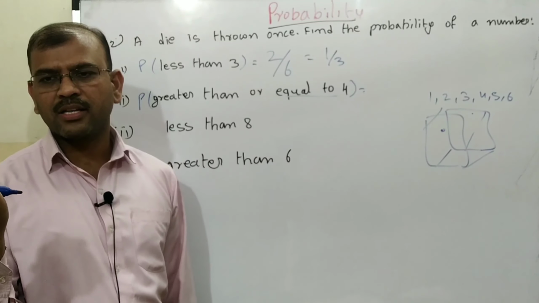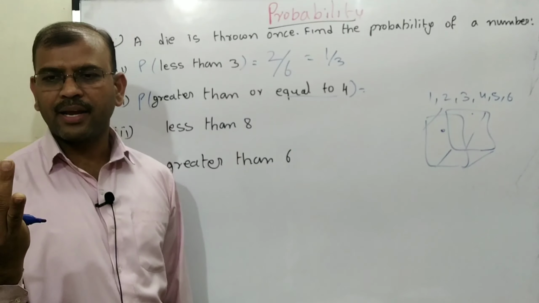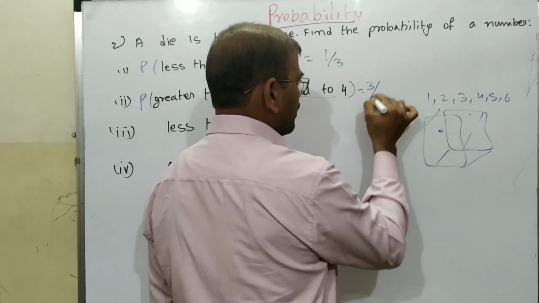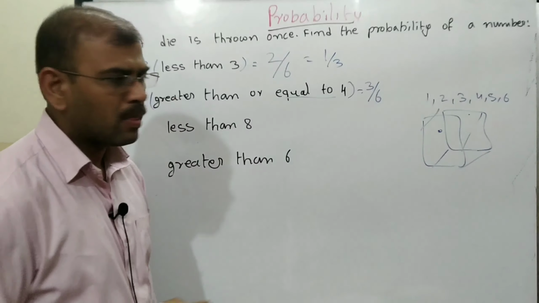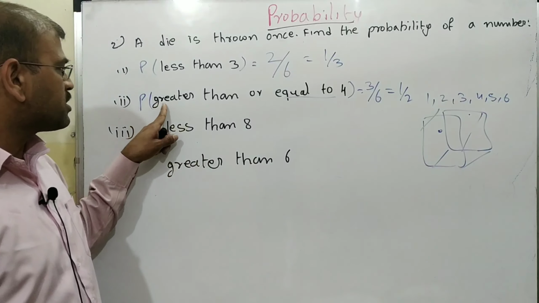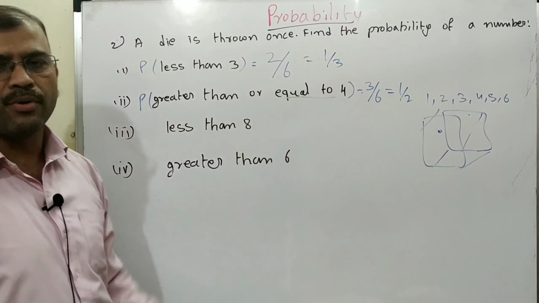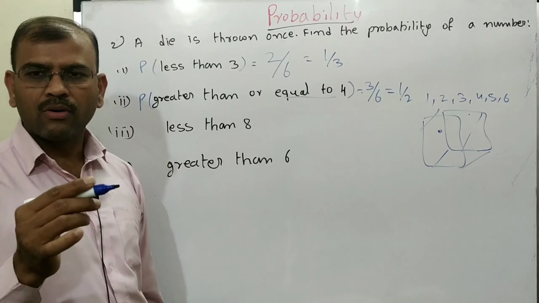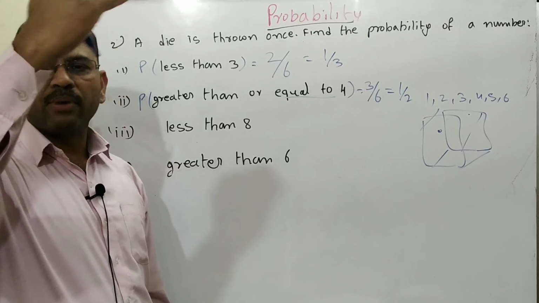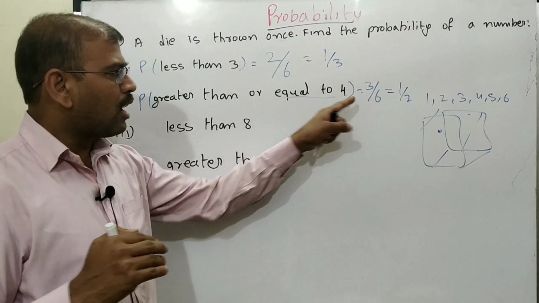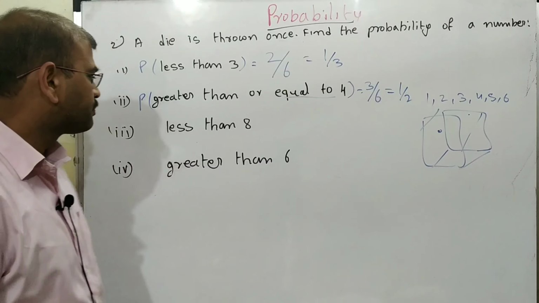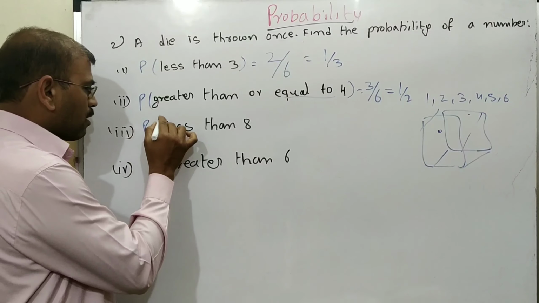How many possibilities are there? 4, 5, 6. Then we can write 3 out of 6. That is, we can write 1 by 2.